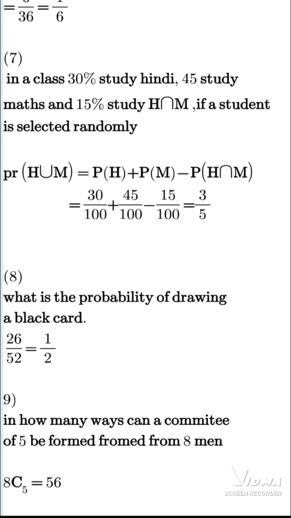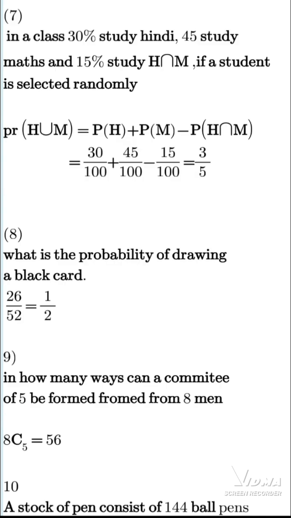Probability of drawing a black card. In a deck of 52 cards, 26 are black, 26 are red. So definitely the probability of black will be 26/52. Similarly, the probability of red too, which is 1/2.